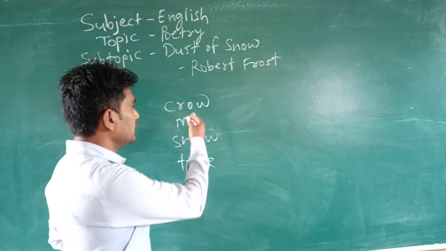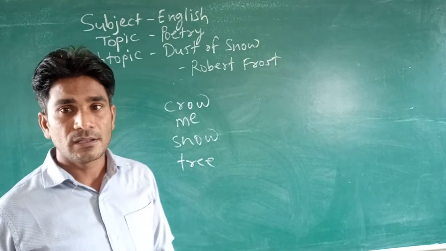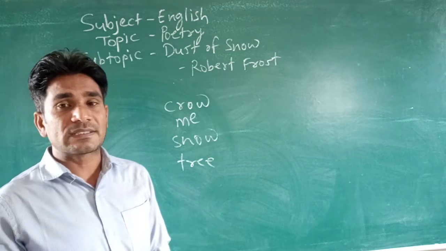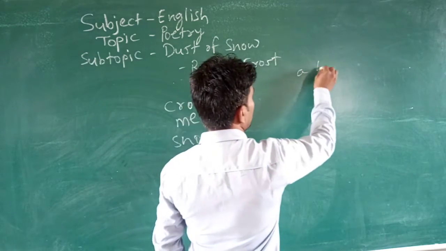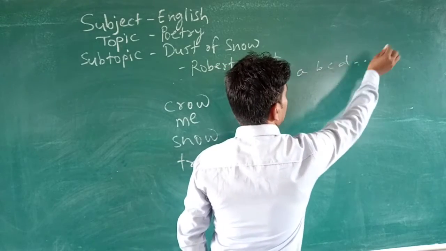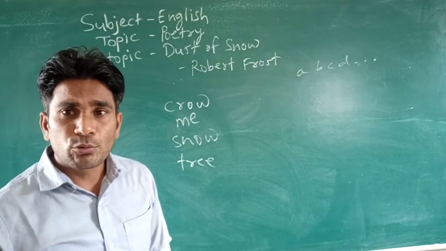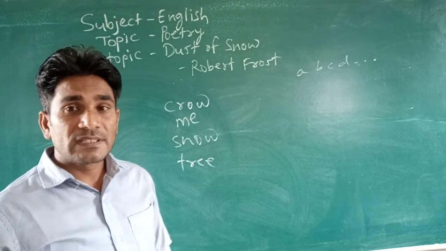But first of all, look at the first 4 lines, what the rhyme scheme is in the first stanza. While you decide the rhyme scheme, first of all we have to use alphabets A, B, C, D, and so on. So what do we have to do to decide the rhyme scheme?